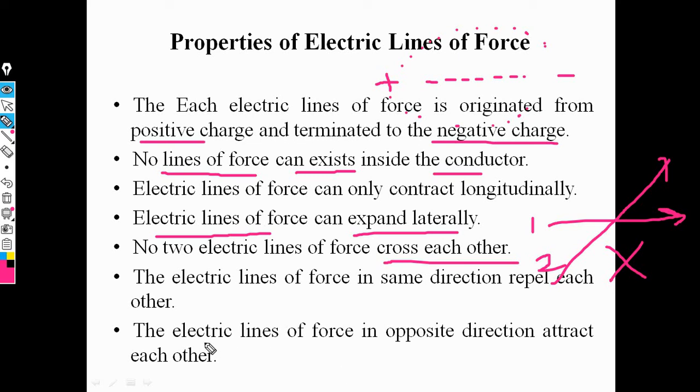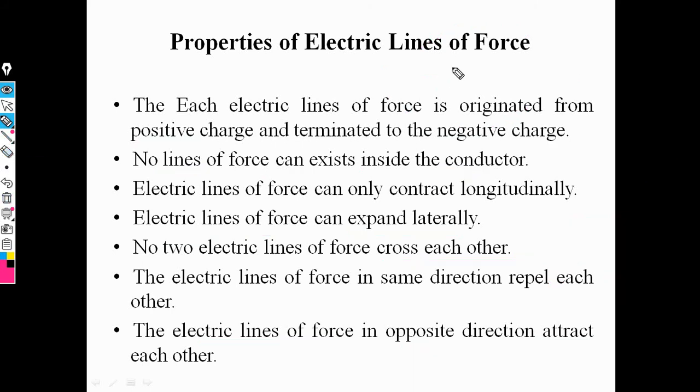Then electric lines of force in opposite directions always attract each other. For example, in the same direction, such as negative charge, repulsion takes place, and between positive and negative charge, that is, in the opposite direction, attraction always takes place. Now these are the several properties of electric lines of force.